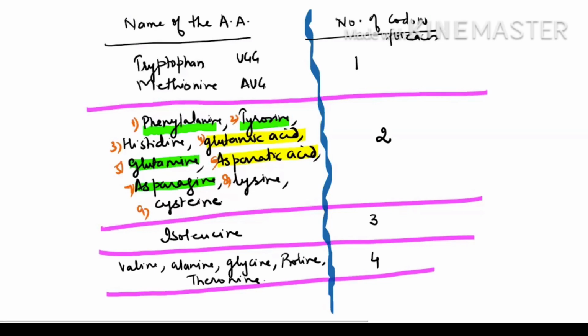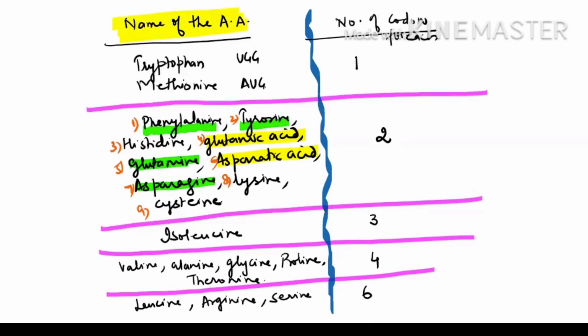Now last which is left, that is leucine, arginine, and serine. They are coded by 6 codons each. Is it clear? So all your 20 amino acid names are written here. All the 20 amino acid names are there.